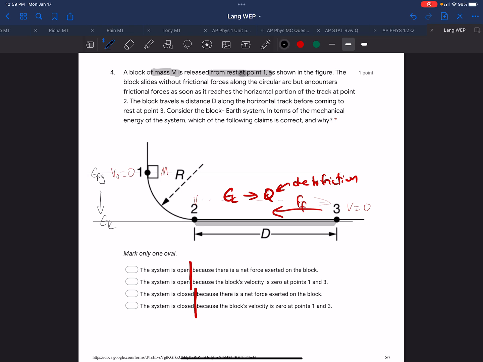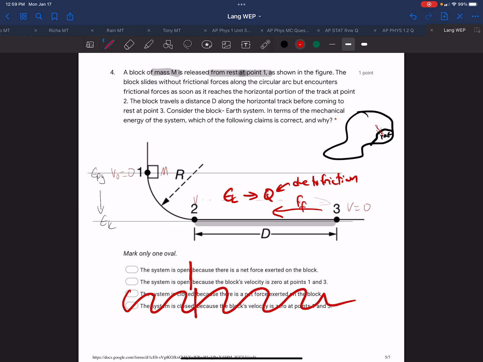If we consider the universe, all the energy is conserved. And if we take a part of that, our system, we ask, is the total mechanical energy conserved? It will be the same unless there is some opening where that energy can enter or leave that system. And some of that mechanical energy does leave the system, so it must be open. And therefore, these two are eliminated.